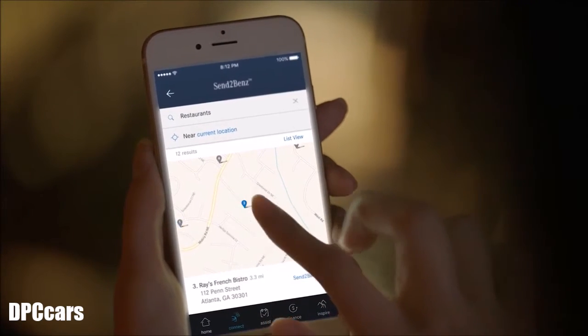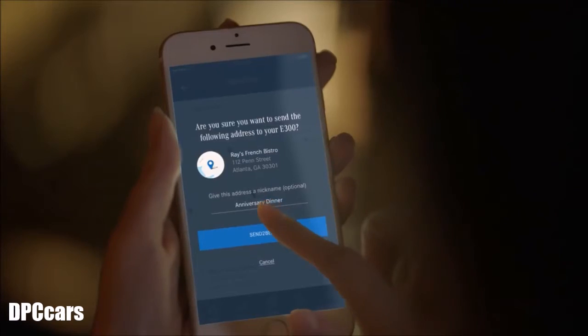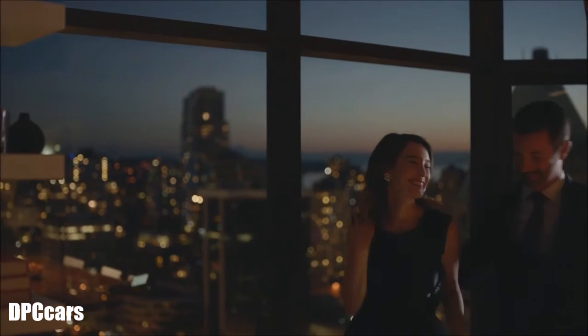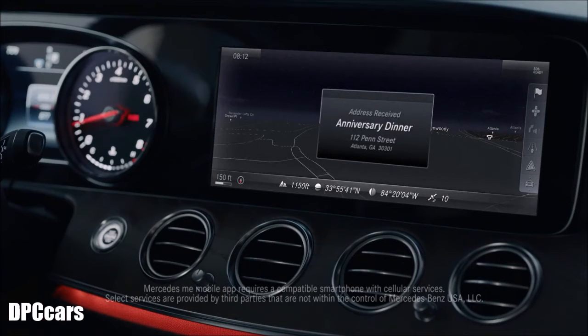Mercedes-Me will provide an ownership experience like no other, because peace of mind is the foundation of all other luxury. Mercedes-Me. Experience the road, your vehicle, and the world more beautifully before your journey even begins.